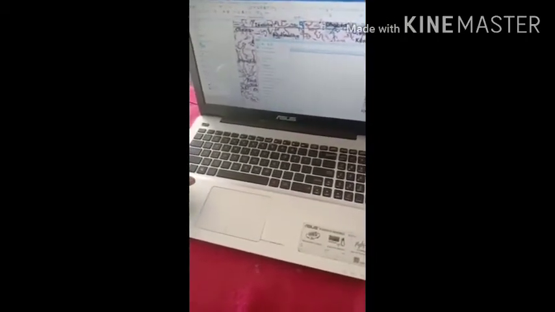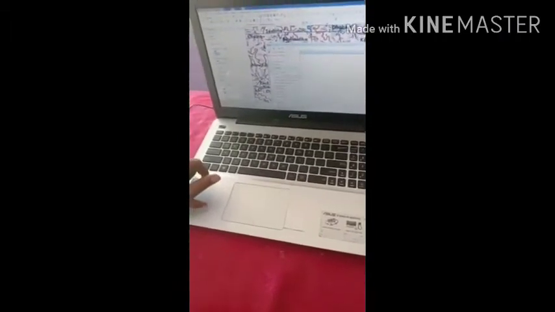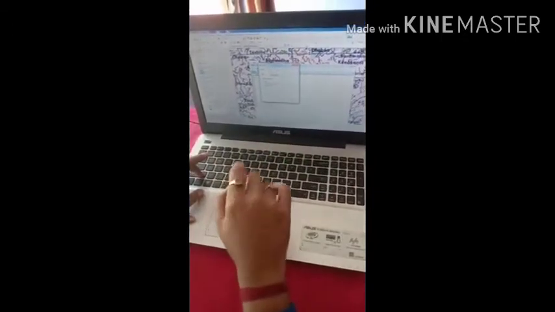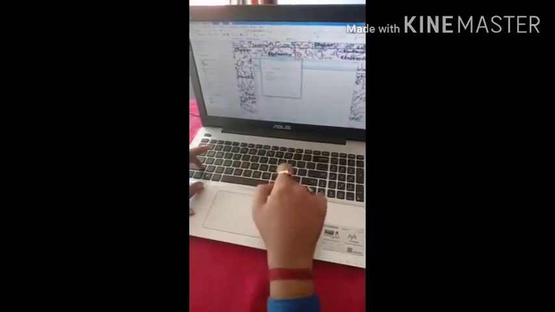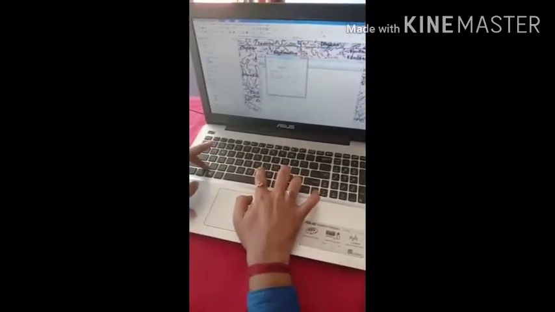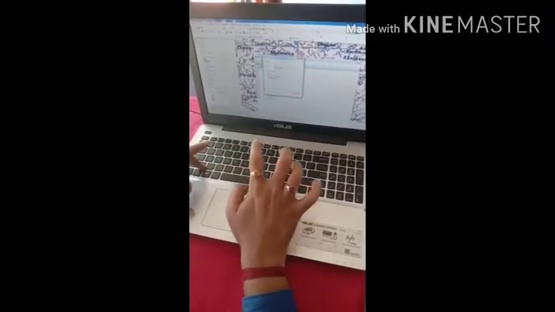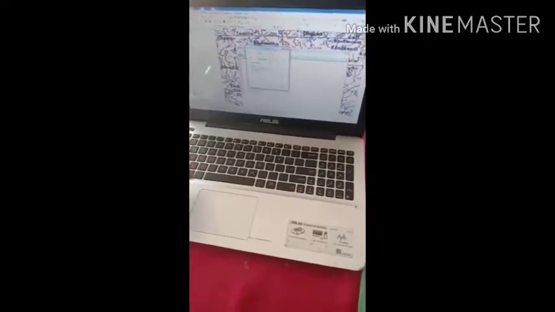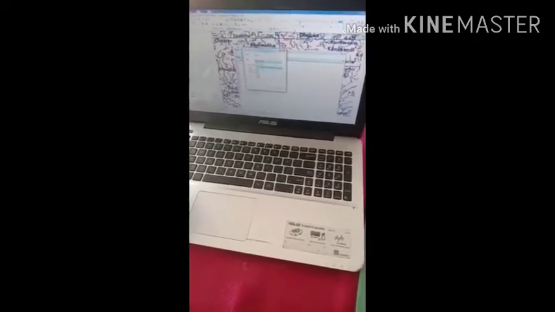Now I will have to add a field. For that, go to editor, go to stop editing. Now you see this add field button has got activated. Click on add field. Now what do you want to create? When I am creating the village layer, the first and foremost thing I need is the name of the settlement. So I will create a field under the name of name. Now name is always in text. It cannot be in float.